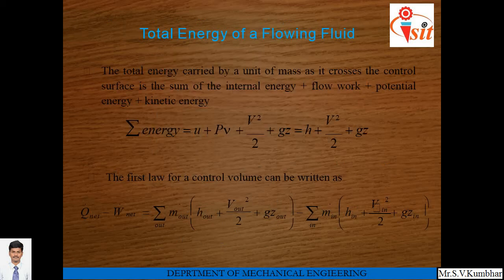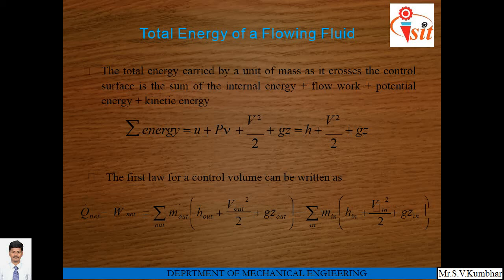Total energy of a flowing fluid. The total energy carried by a unit mass as it crosses the control volume is the sum of internal energy, flow work, potential energy and kinetic energy, as we have already discussed in the energy balance equation. So the summation of energy is equal to u plus Pv plus V square upon 2 plus gz. u plus Pv is nothing but enthalpy. So h plus V square upon 2 plus gz.